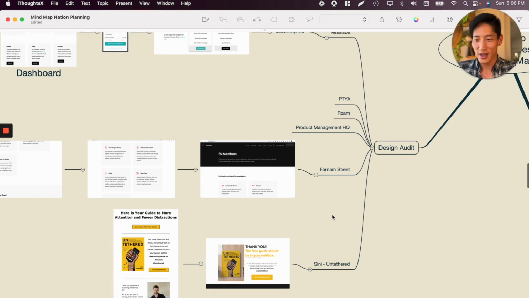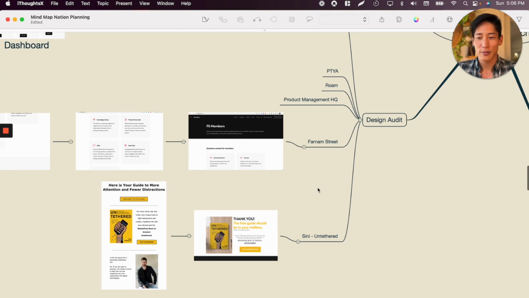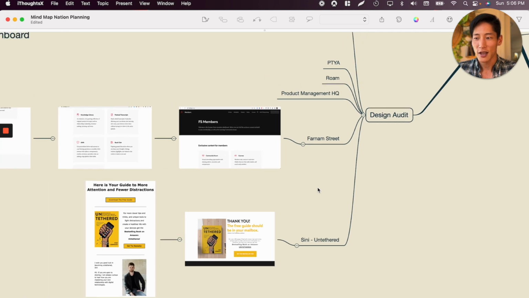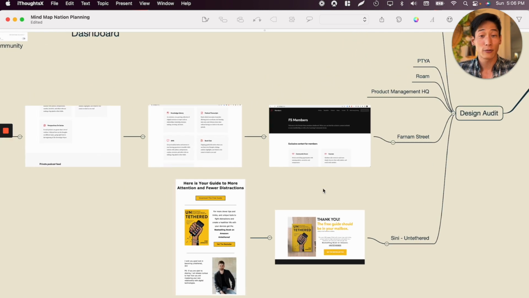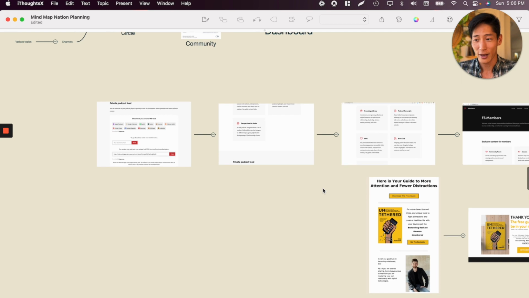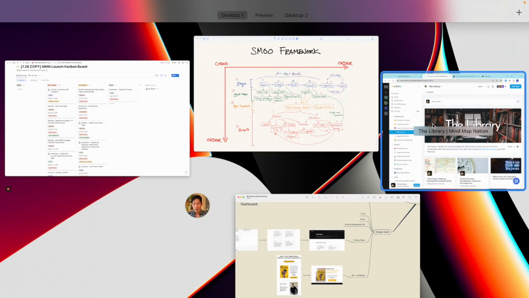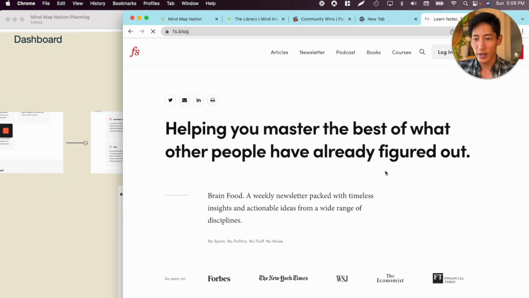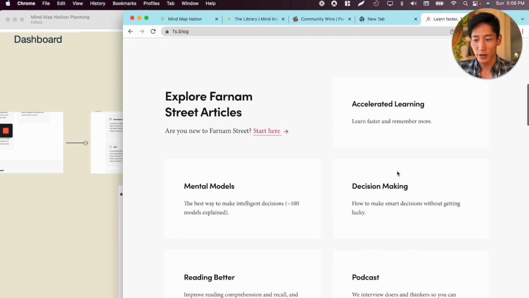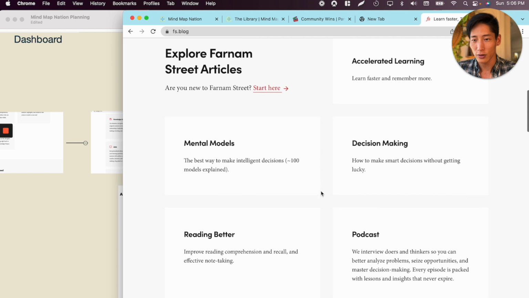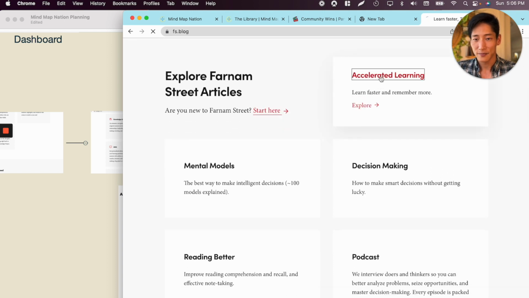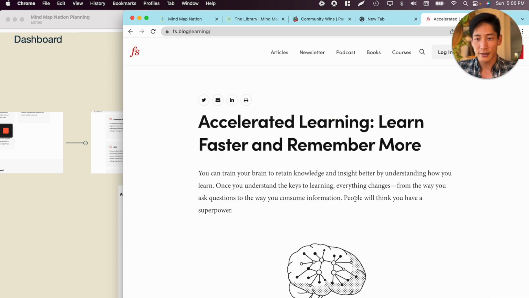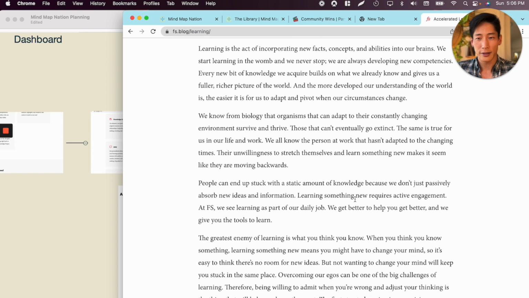Yep. And then Farnham Street, you might be familiar with Shane Parrish's site, which is the home for a lot of mental models and stuff like that. I really like his content site. Let's see if I can show you Farnham Street. The way he organized all of the different types of articles is awesome. I also joined his community, and I did a design audit around that.